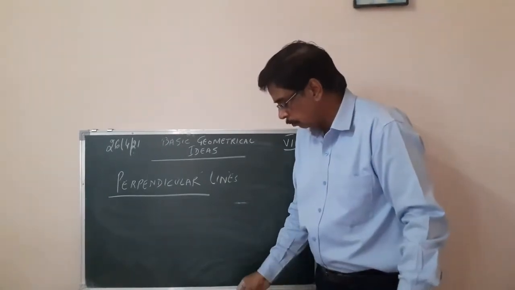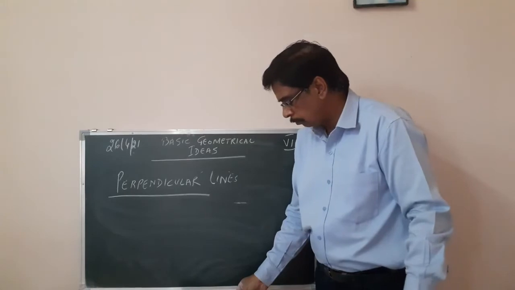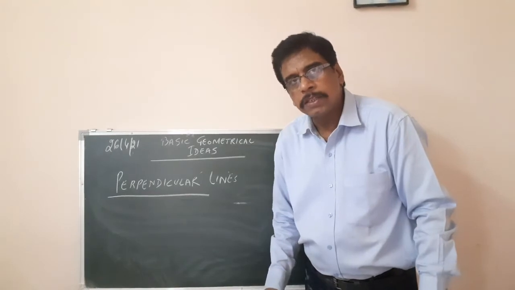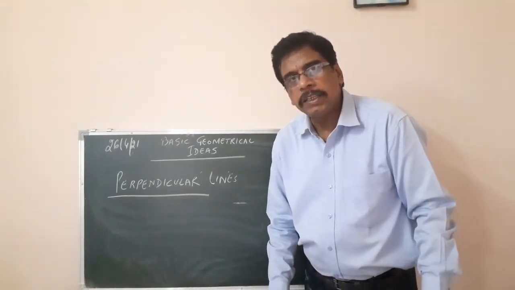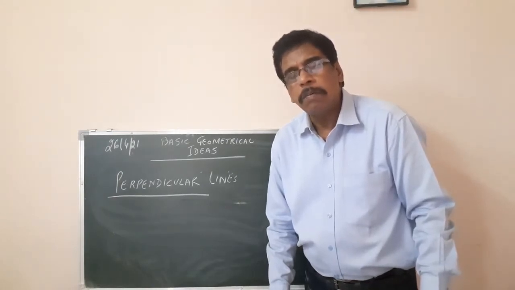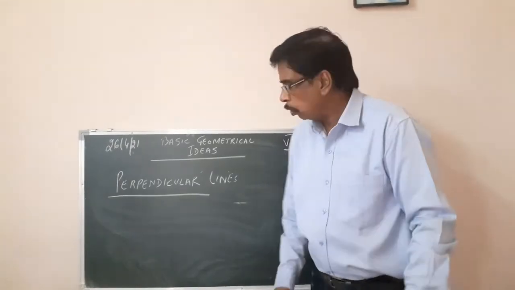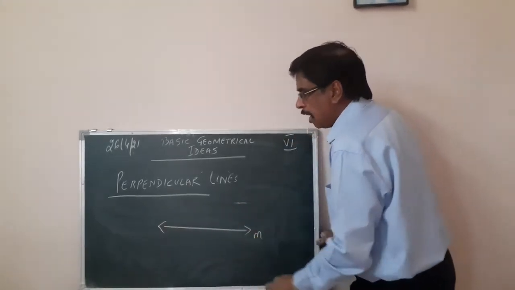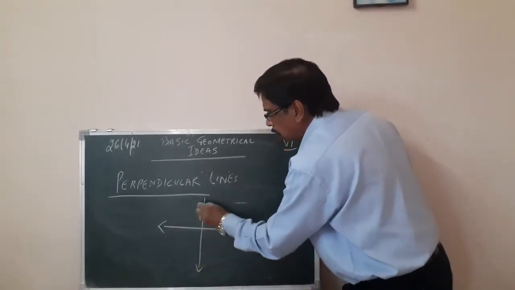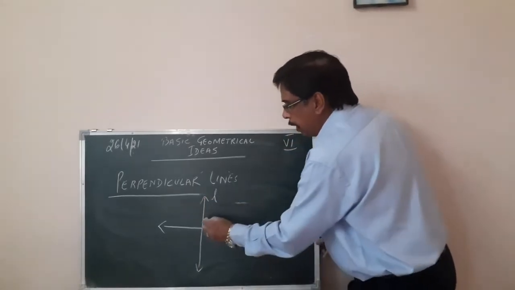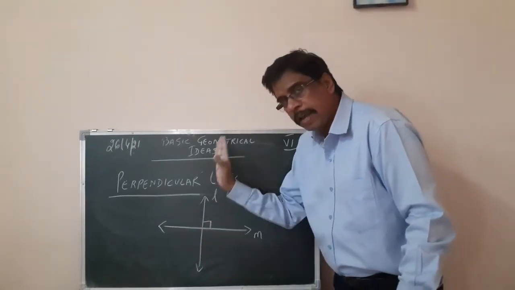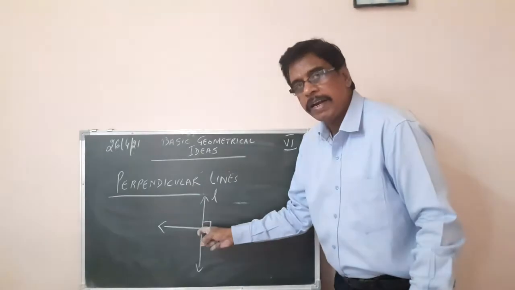Perpendicular lines. Two lines which intersect each other at 90 degrees or at a right angle are called perpendicular lines. Suppose we have a line, say line M. This is line M. And we have another line passing through this, call it line L, making an angle of exactly 90 degrees, intersecting line M at a right angle.